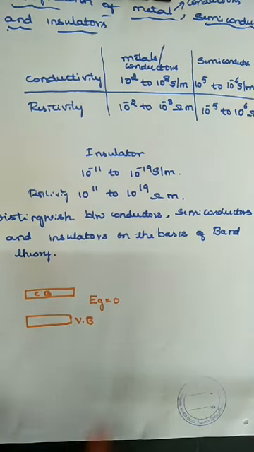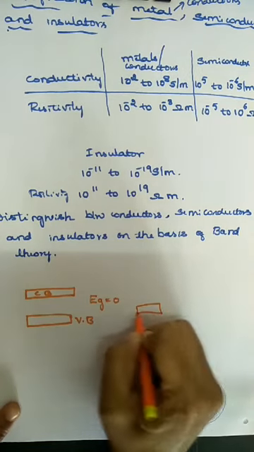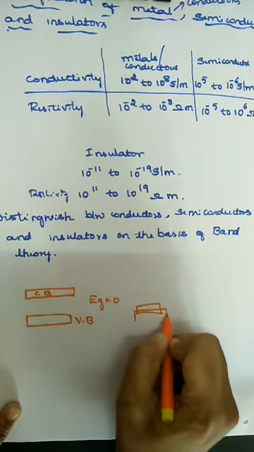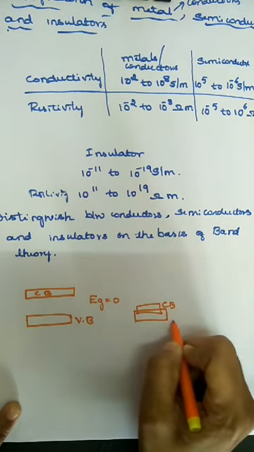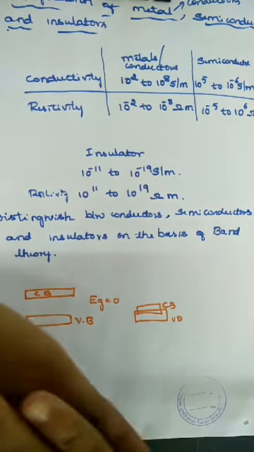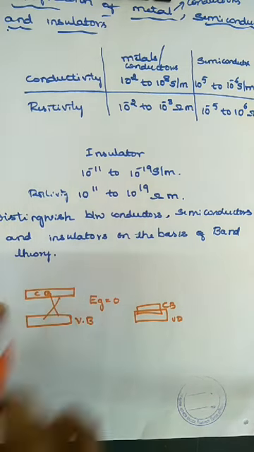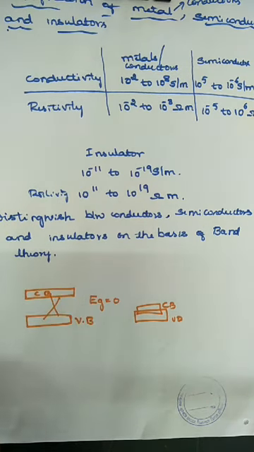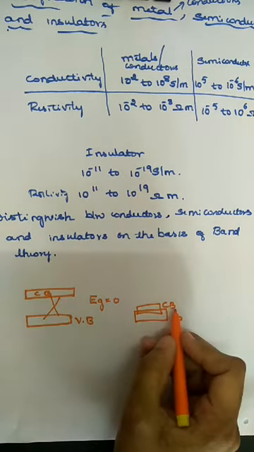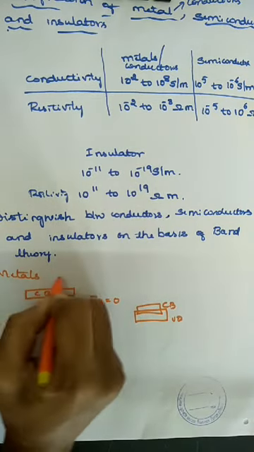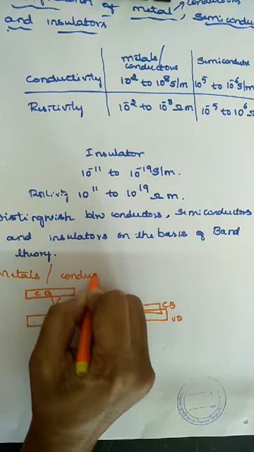They overlap with each other, so there is no gap, and if there is no gap there is no value of Eg. Therefore Eg is equal to 0 in metals or conductors.